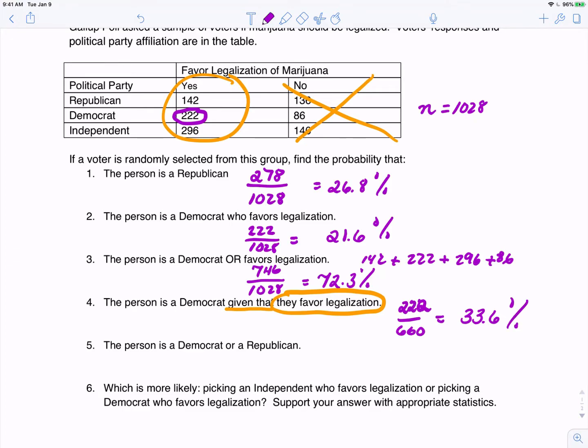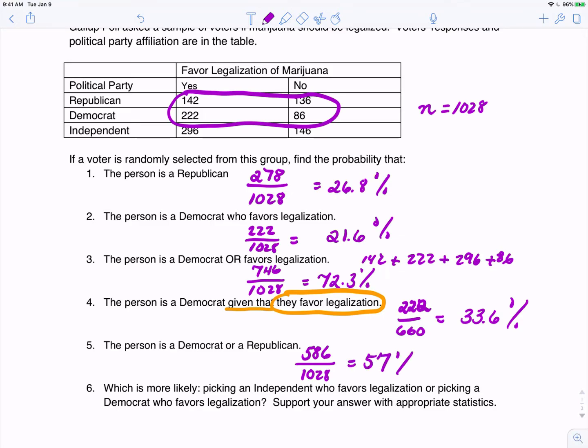Next, the person is a Democrat or a Republican. Here we don't have the words "given that," so again we're looking at the entire group, which is 1,028. Now I have to add up the Democrats and Republicans. Here are the Republicans and Democrats. These four numbers represent all of the Democrats and all of the Republicans. If we add those four numbers together, we get 586. So 586 people out of the 1,028 are either a Democrat or a Republican, and that would be 57%.